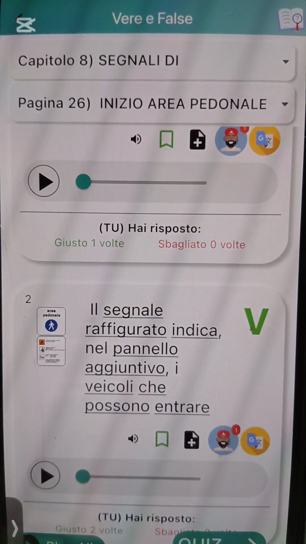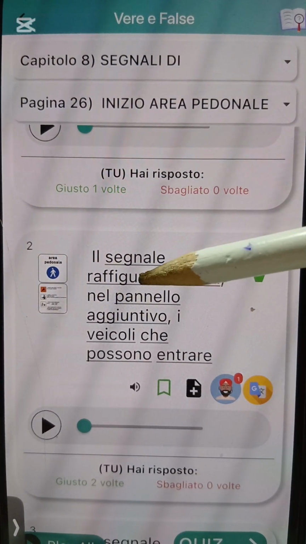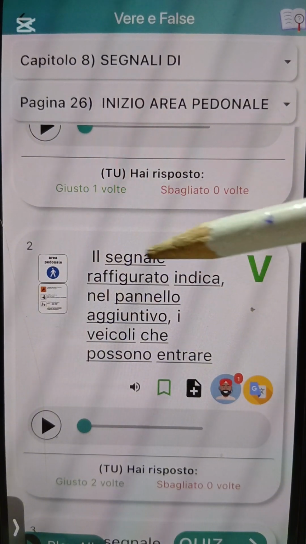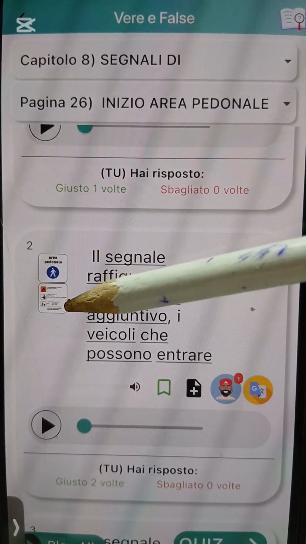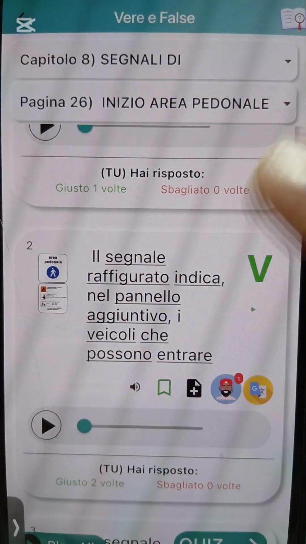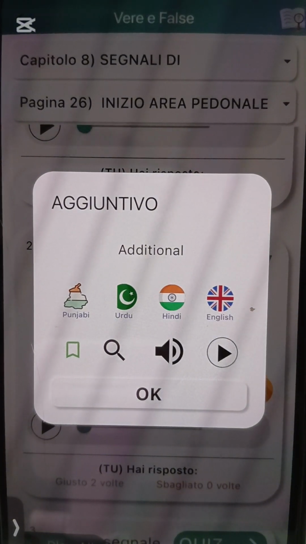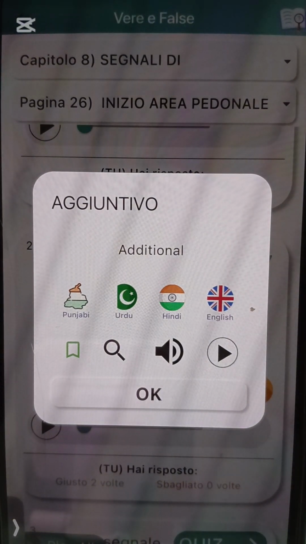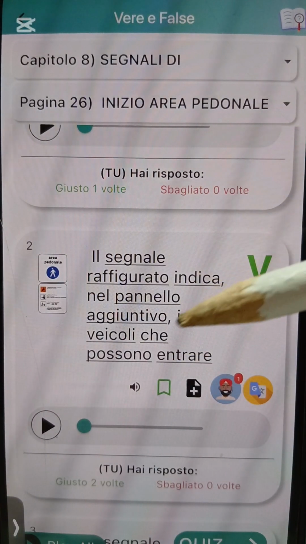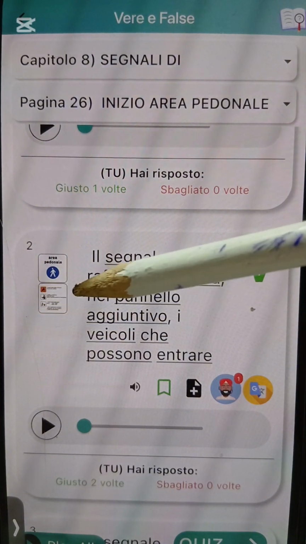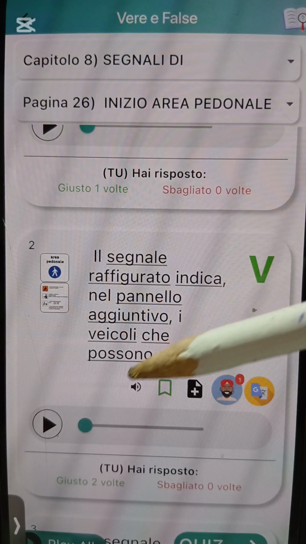Il segnale raffigurato indica nel pannello aggiuntivo i veicoli che possono entrare. Okay, e say il segnale raffigurato, this sign figure, indicato nel pannello aggiuntivo, this added panel. Aggiuntivo na added, or additional. Additional or added, any of them is okay. E dey indicate say nel pannello aggiuntivo, this additional panel or this added panel, this one wey dey put for under, this one wey I dey touch so, i veicoli che possono entrare.